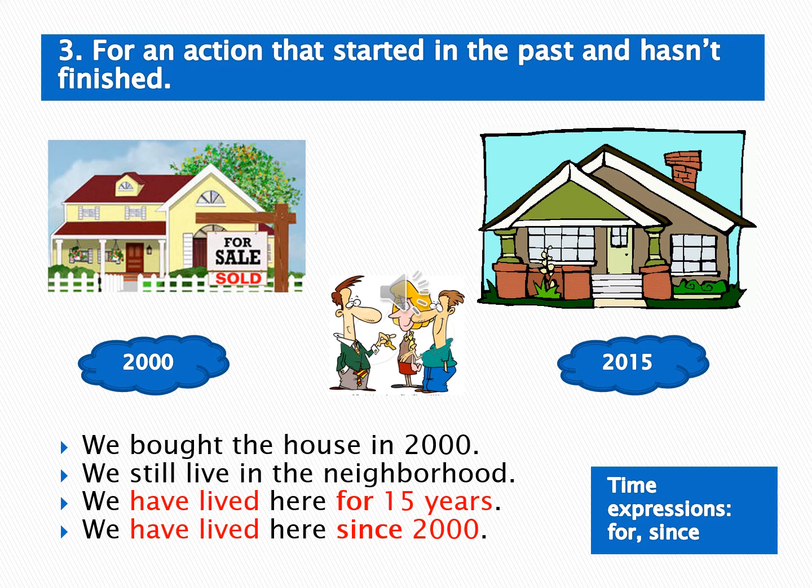We have lived here since 2000. So there are two ways to say in the action that started in the past and hasn't finished. You can use the time expression of for and since.